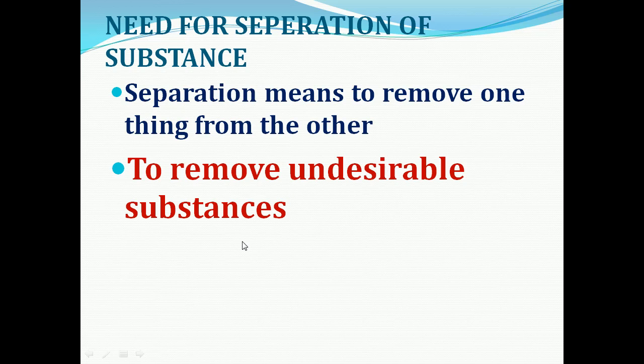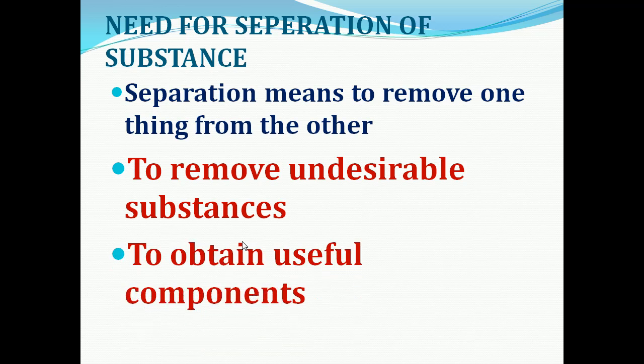Okay, so for example, at home your mother removes stones from pulses which is not needed. In the same way we will remove the stones from rice before cooking. Then while pouring tea in the cup, the tea leaves are removed from the tea. Here both stones and tea leaves are undesirable substances which have to be removed. So the first reason for the separation of substances is to remove the undesirable substances. Understood, children?